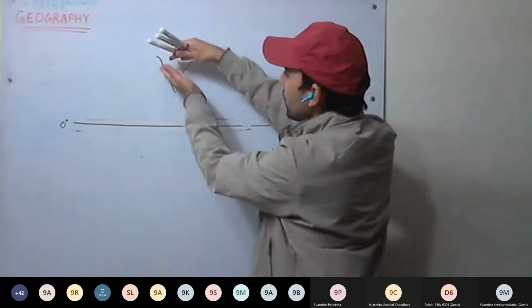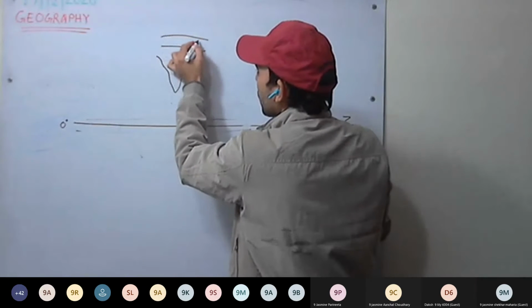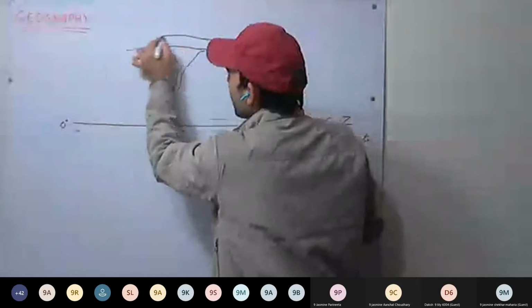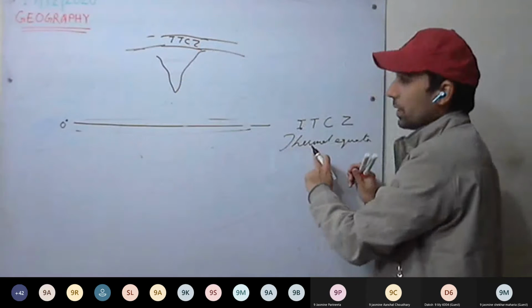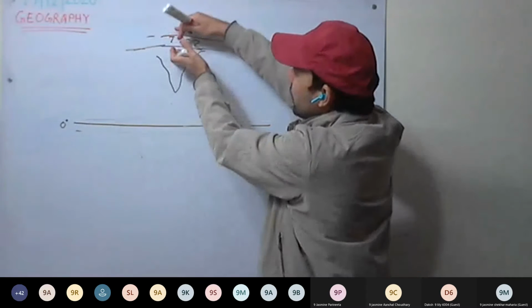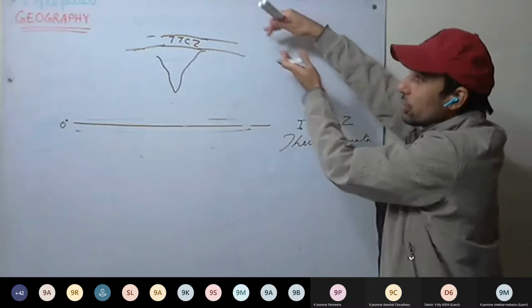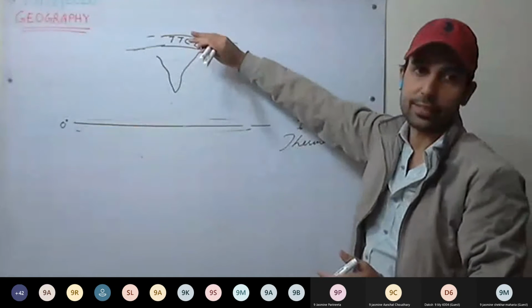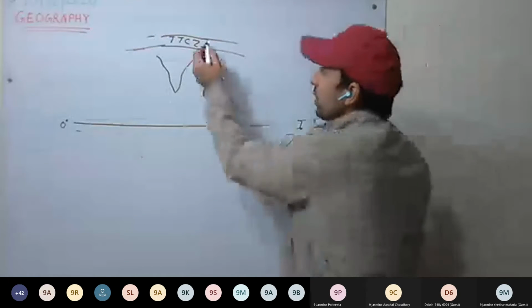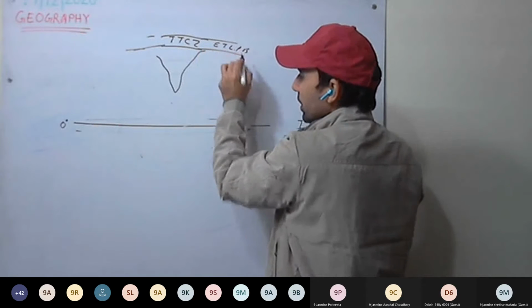In June it shifts around here, around 20 degrees. So here we have the ITCZ, the thermal equator. Somewhere it shifts by 10 degrees, somewhere 5 degrees. Depending on the configuration of land and sea, this shift varies. So here we have the equatorial, tropical low pressure belt.